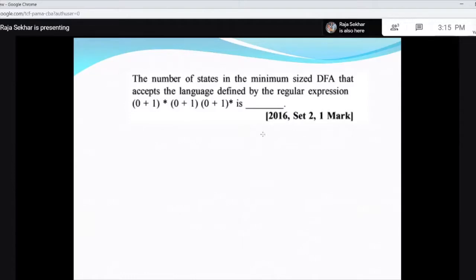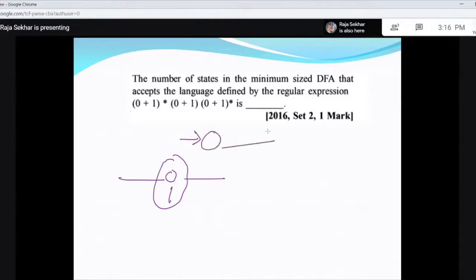The number of states in the minimum size DFA that accepts the language defined by the regular expression. What is the regular expression? We have (0 or 1)*, so any string of zeros and ones, then you can have 0 or you can have 1, then followed by any string of zeros and ones. So minimum size of DFA means you require at least 1 alphabet symbol, 0 or 1.